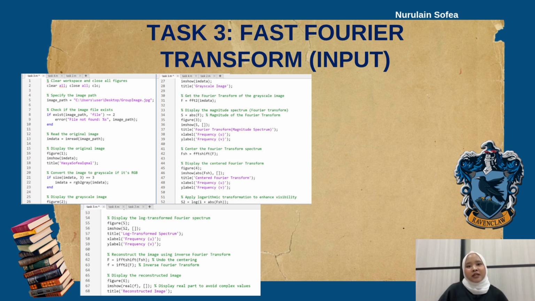This process highlights the fundamental concept of the Fourier transform in signal and system theory. It shows how we can decompose an image into its frequency components and then reconstruct it, preserving the essential information.